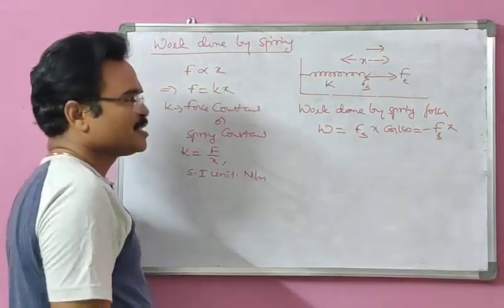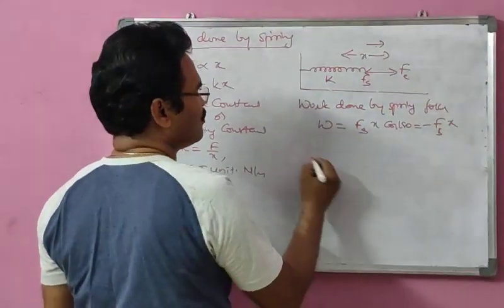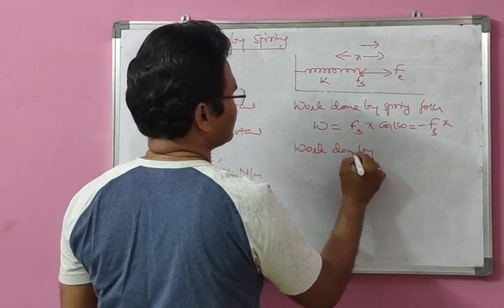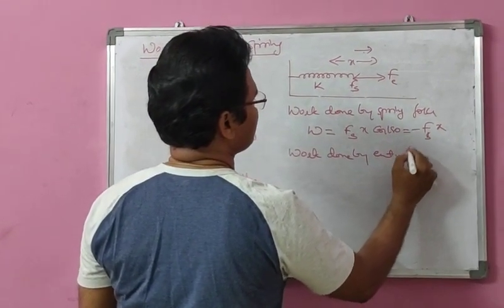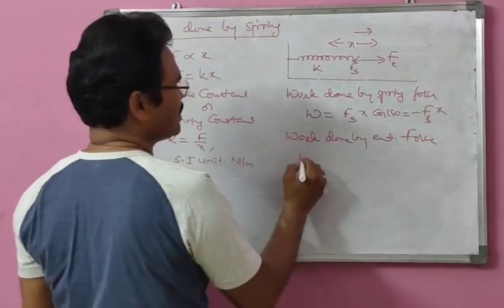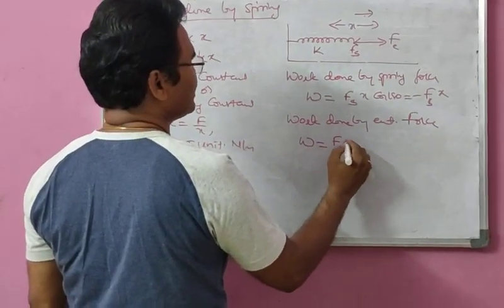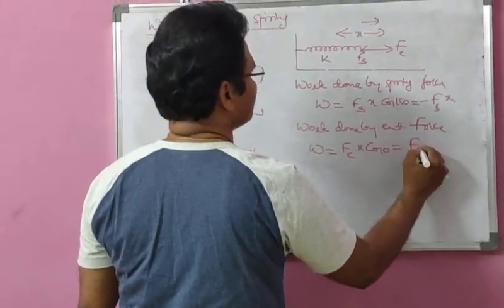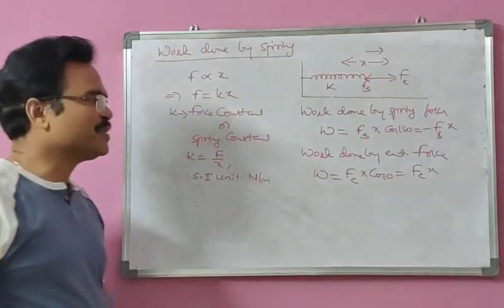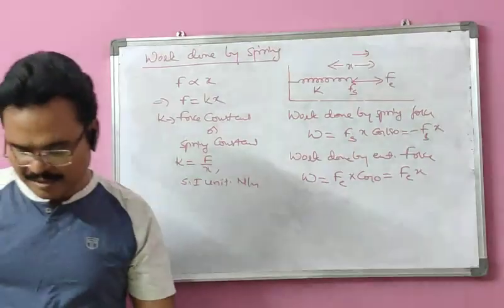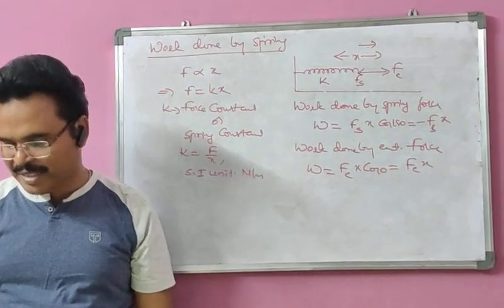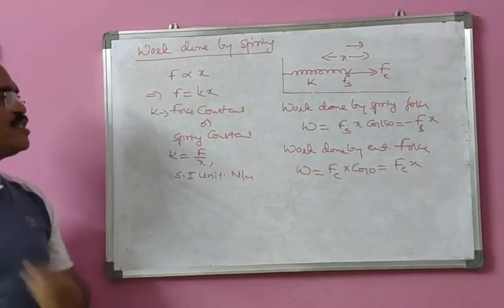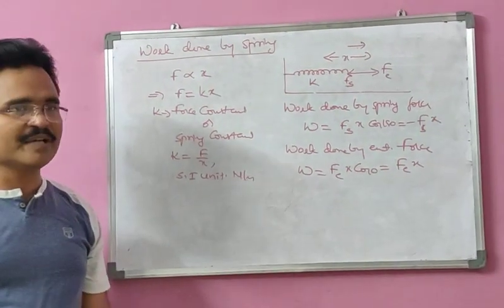Similarly, the work done by the external force is F external x cos 0, because both are in the same direction. That means the work done by the spring and the work done by the external force are not in the same direction, so one is positive and the other is negative.